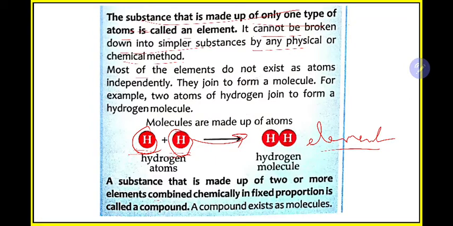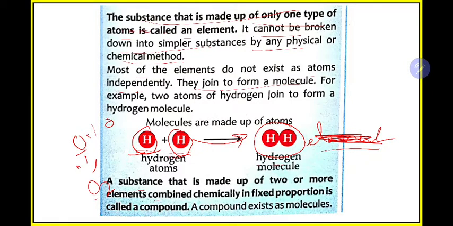Most of the elements do not exist as atoms independently, they join to form molecules. For example, you will not find only one hydrogen or only one oxygen, they appear as a molecule. Two hydrogen will come together, they will form a hydrogen molecule. Then two oxygen will come together, they will form the O2 oxygen molecule. In this way, in nature you will not find atoms alone, they exist as molecules. Okay,